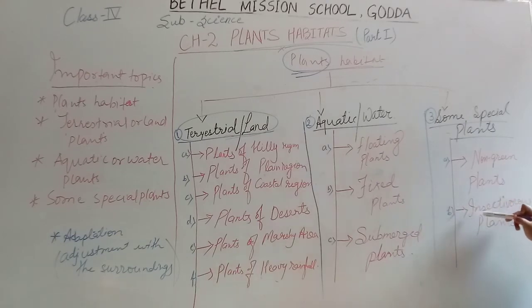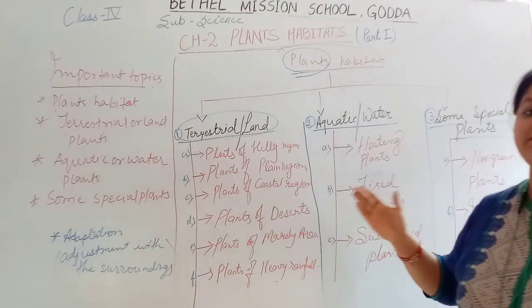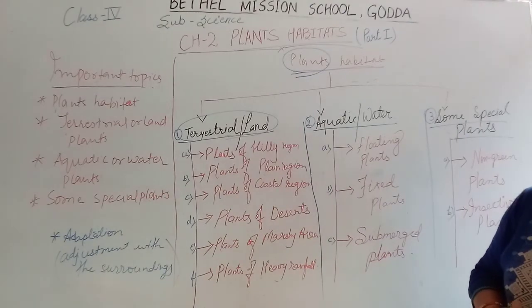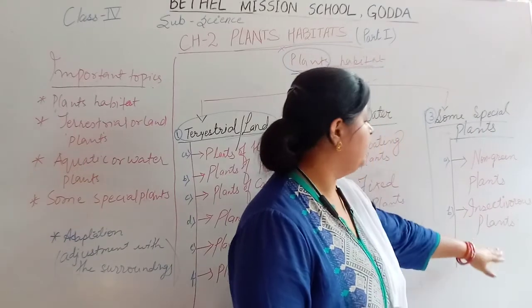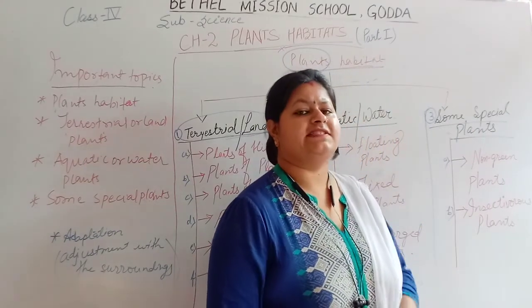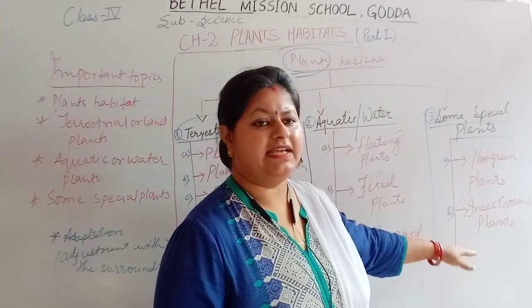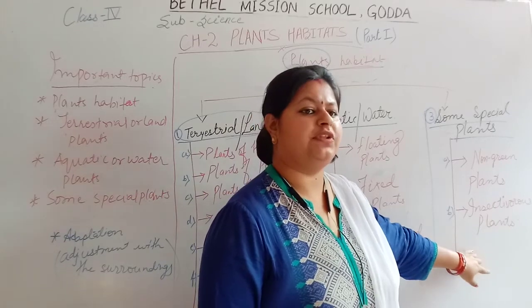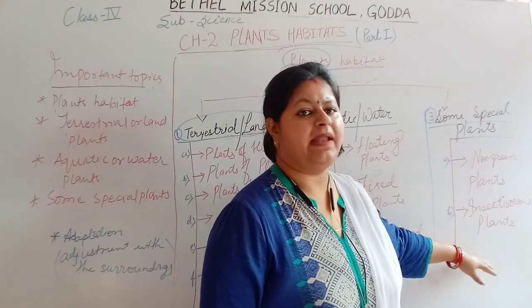The second is the insectivorous plants. These are plants which make their food by the process of photosynthesis, but they cannot get their nitrogenous compounds. So insectivorous plants get nitrogenous compounds by trapping small insects through their pitchers, and these are known as insectivorous plants.